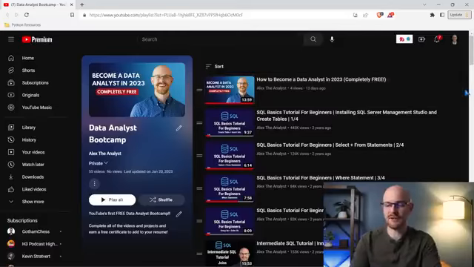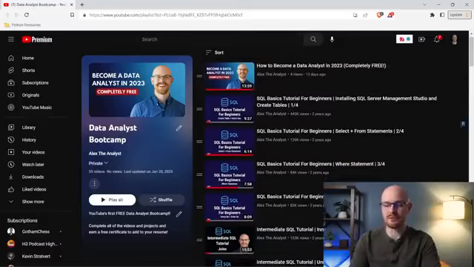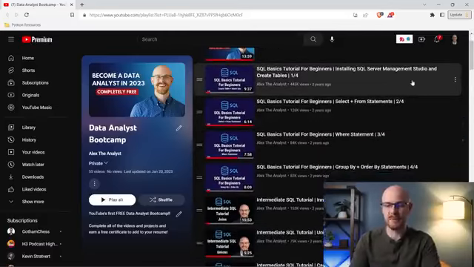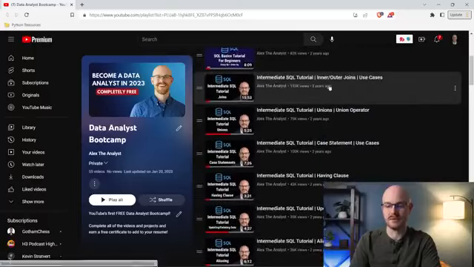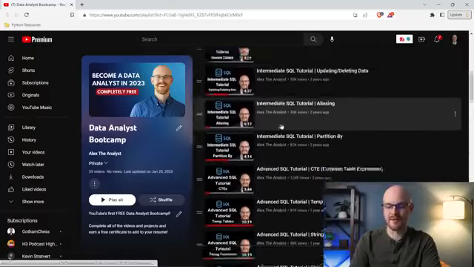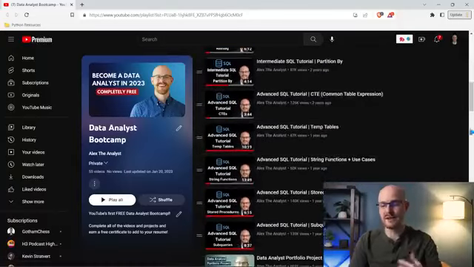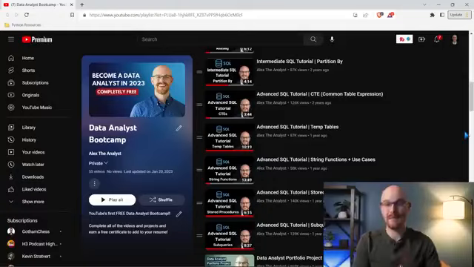So we start off with things like SQL. Right now, all of this, SQL basics all the way through SQL intermediate and the more advanced, like right here, that is all in Microsoft SQL Server. I'm going to be making an entire playlist for MySQL because that has been highly recommended, so that everybody can do MySQL. So MySQL is on the way and I'll eventually replace this. But as for right now, it's all in Microsoft SQL Server.